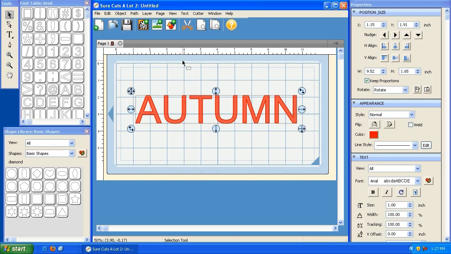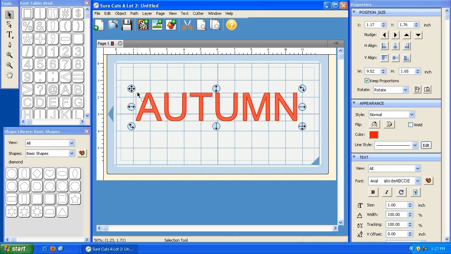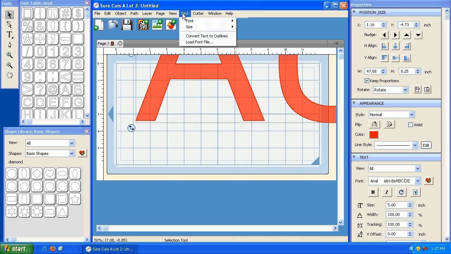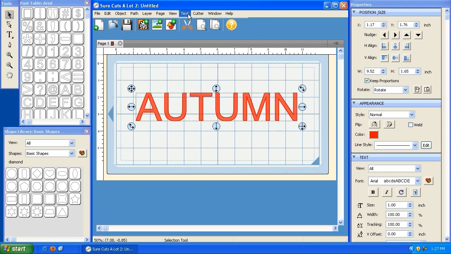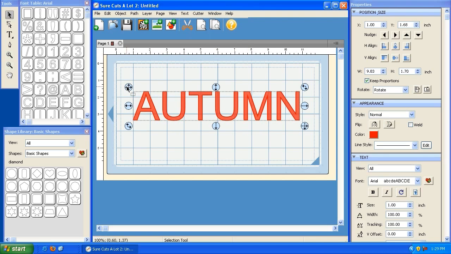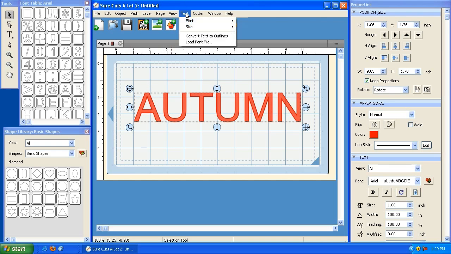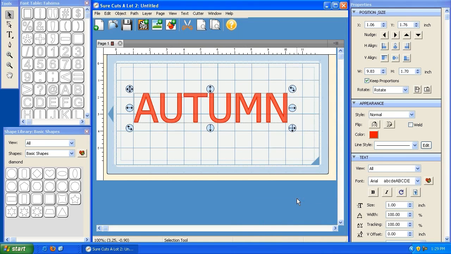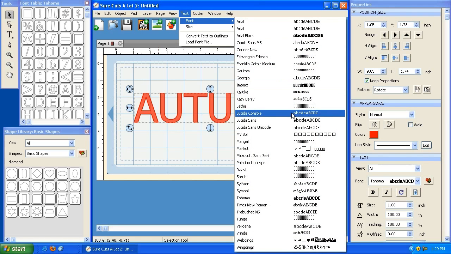Now I just want to show you one of the options up here under text. As long as you have your text highlighted, you can click on text here, and then you can change the size. We can change it to 5. We can change it to 1. In addition to changing the size, you can also change the font by clicking text, going to font, and clicking on one of the fonts in this list. You saw how that changed. I'll do it again and change it to something completely different. I'll change it to this Katy Berry font.